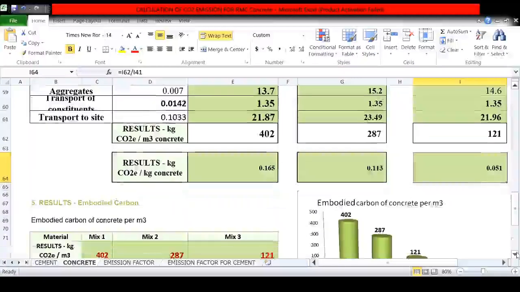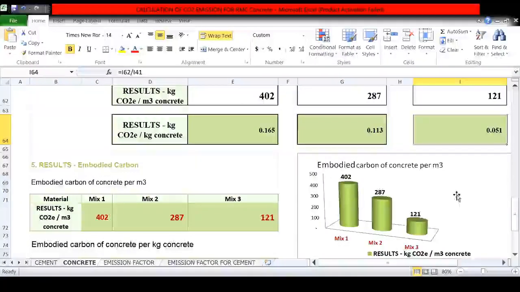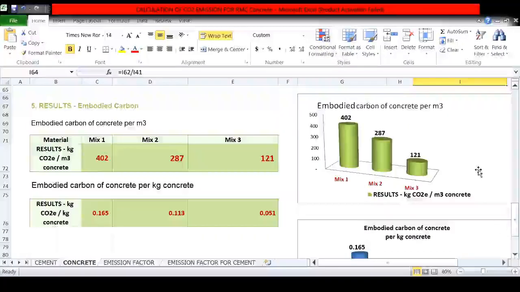After calculating this, I have plotted a graph. On the x-axis mix proportions are there and on the y-axis the emission of all these mixes. After drawing that, let us conclude that if we go for mix design 1, the emission is the largest as compared to the other two, and mix 3 releases less emission to the atmosphere.